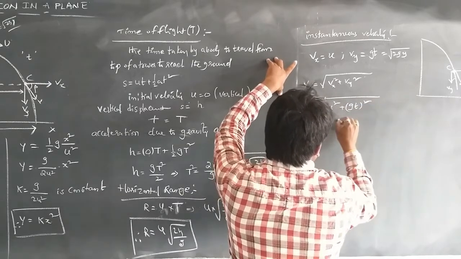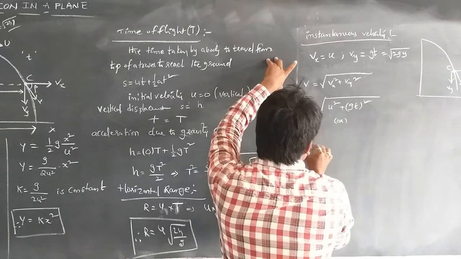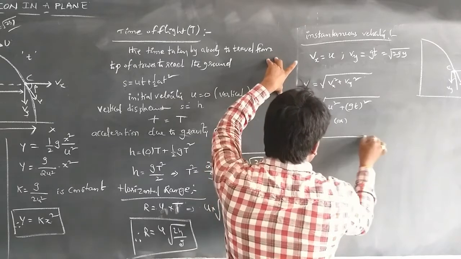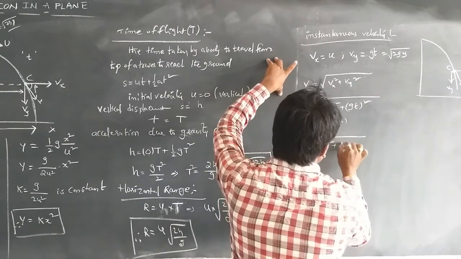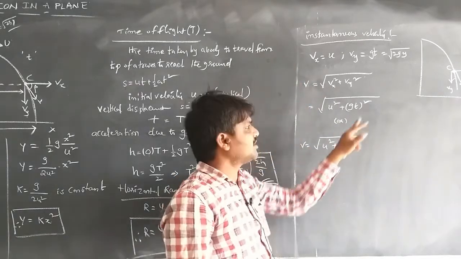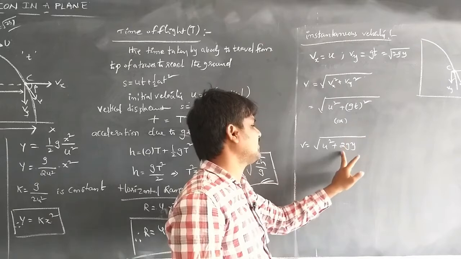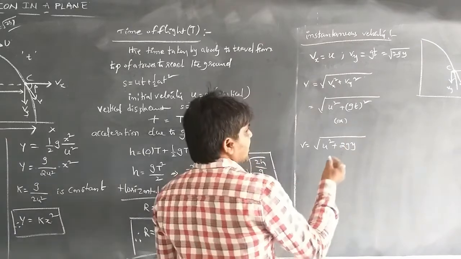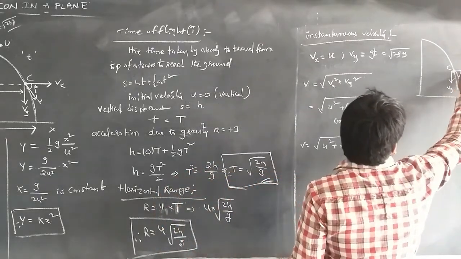Or we can write V = √(u² + 2gy), because (√(2gy))² is 2gy. It makes an angle β with the horizontal.